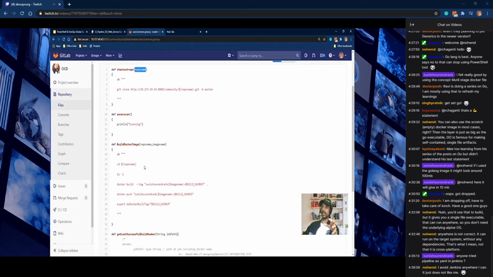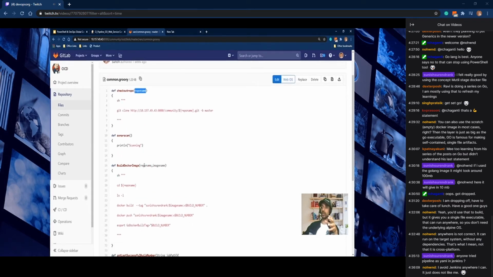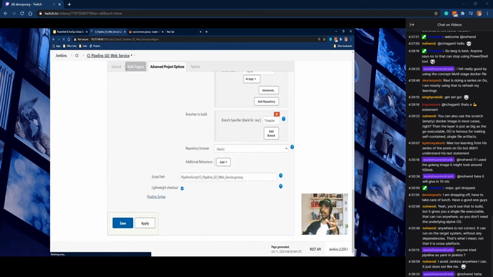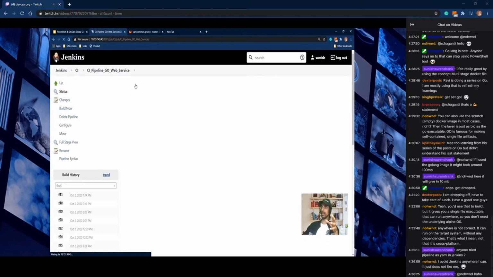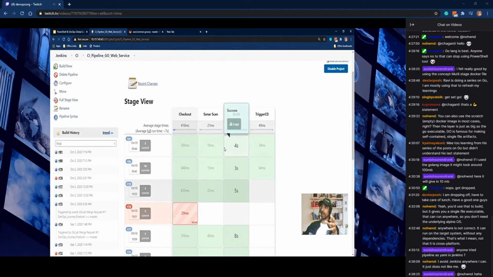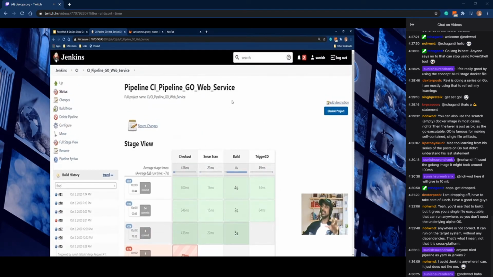So you can see that we are building the images and pushing them into our Docker Hub registry. That is how our CI pipeline looks. We can go and see the stages of the pipeline. As we saw in the script, it has checkout, Sonar scan, build, and trigger CD. This build will build the images, the multi-stage Dockerfile that I showed you and all the other Dockerfiles also, and it will push to the Docker Hub registry. So this is how the CI pipeline is written.